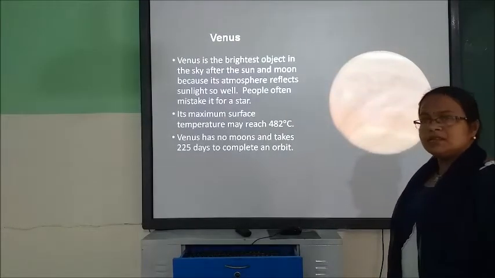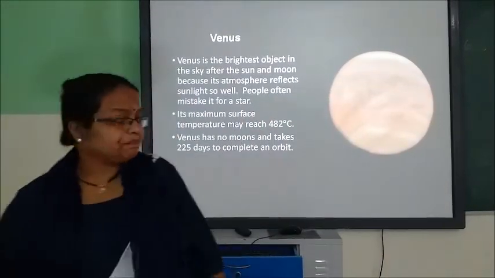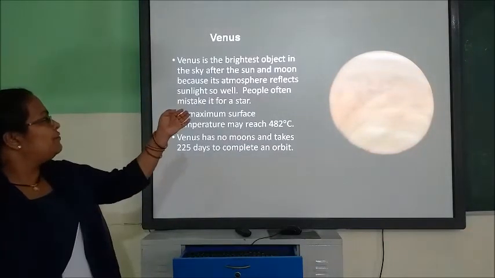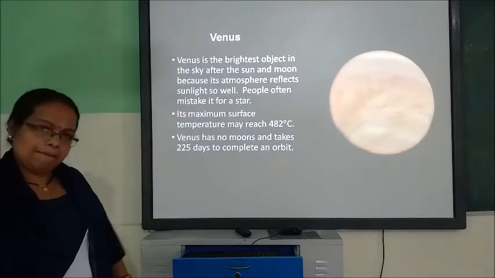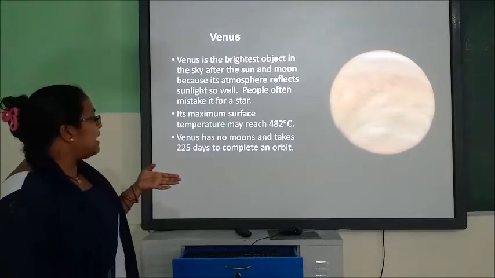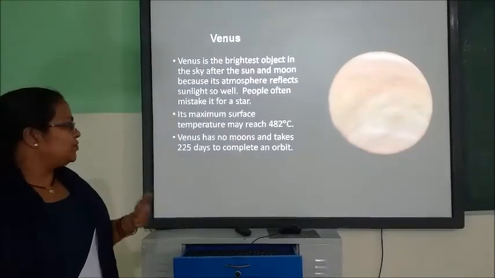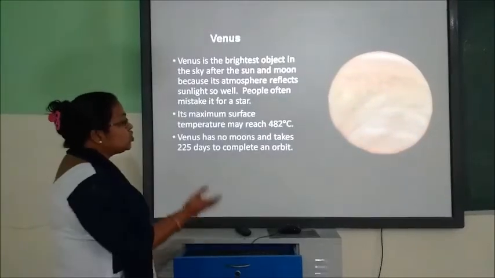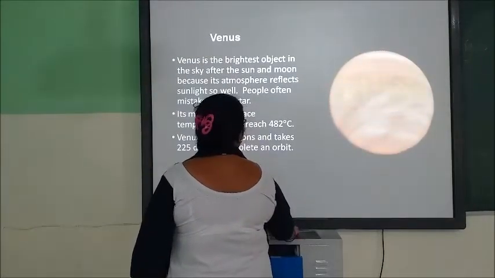Now, about Venus. Venus is the brightest object in the sky after the sun, and because its atmosphere reflects sunlight so well, people often mistake it for a star. But it is not a star, it is a planet, children. And Venus has no moons, and it takes 225 days to complete its revolution on its own orbit. Understood? And its temperature may reach 482 degrees centigrade in the daytime, children.